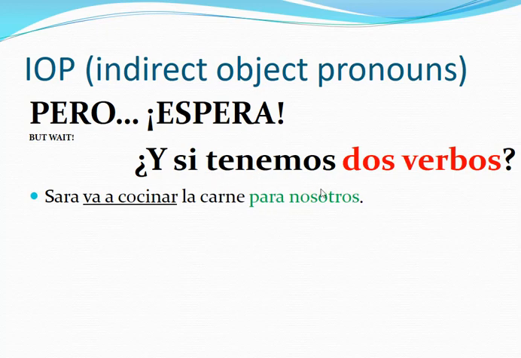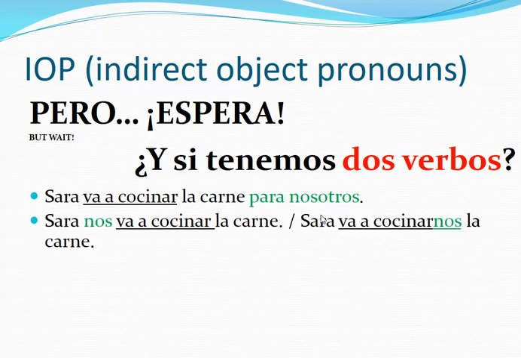For us, para nosotros. Okay, we know now all the different parts: subject, verbs. Now we have two verbs, the direct object, which is the meat, and the indirect. Now we can replace this and put the pronoun either before the first verb or attached to the infinitive, the second verb, cocinar. Cocinarnos. Sara va a cocinarnos la carne.